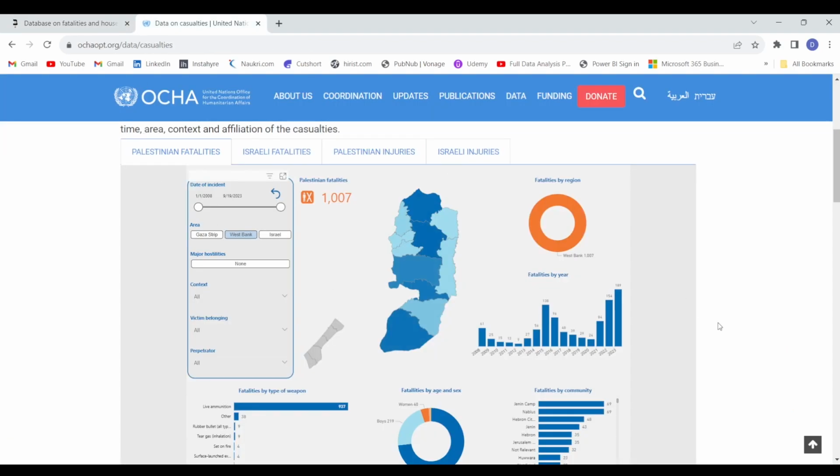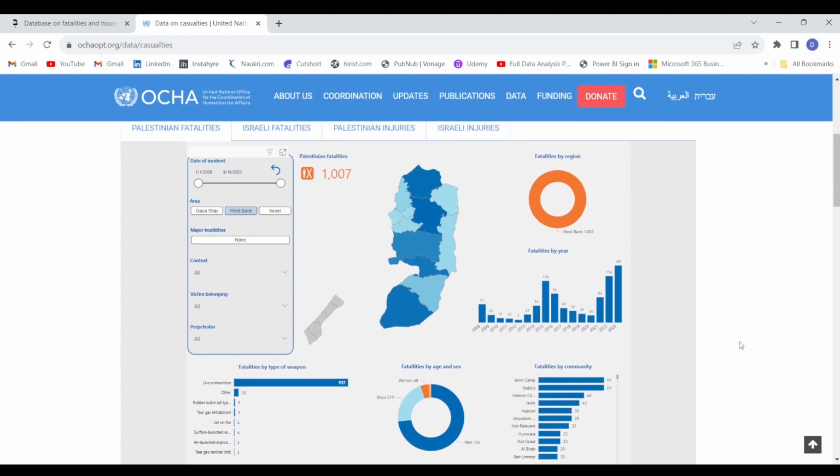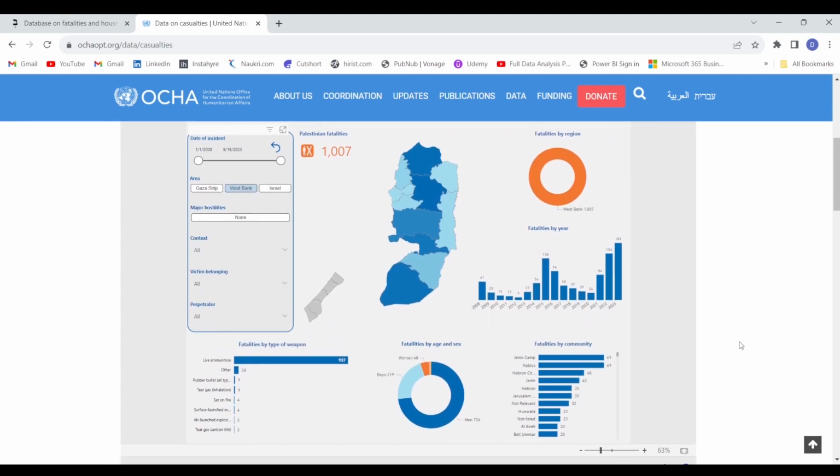And this is the United Nations website, and they have used Microsoft Power BI, just in order to show you how this particular tool is used for reporting purposes. Then you can publish these types of reports to the website, and the data that has been analyzed or that we want to represent can be shown, right?